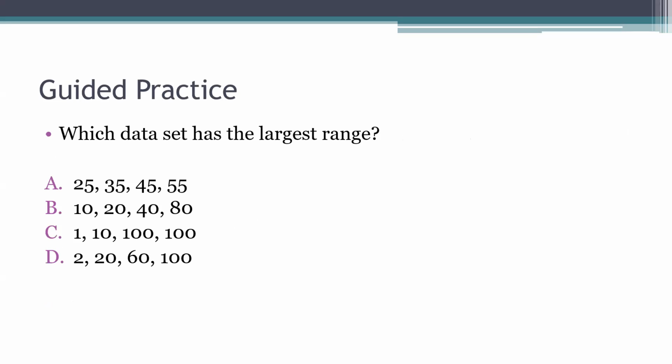So right here, which data set has the largest range? So you would go through here and say, all right, well, 55 minus 25. This one would be 80 minus 10. This one would be 100 minus 1. And this would be 100 minus 2. And I'll go ahead and tell you that answer choice C is correct, because 100 minus 1 is going to give me 99. And that would be the largest range out of all of those.